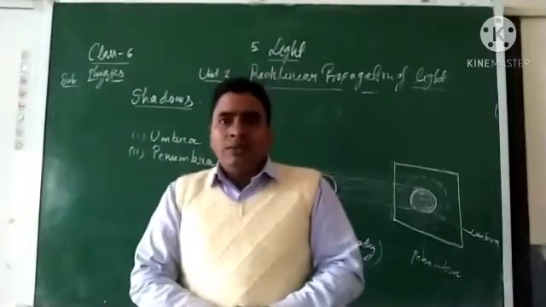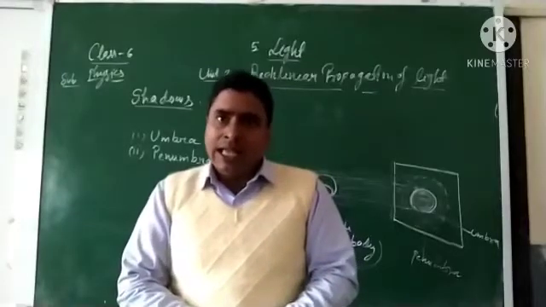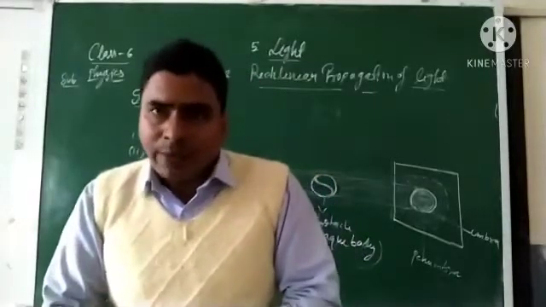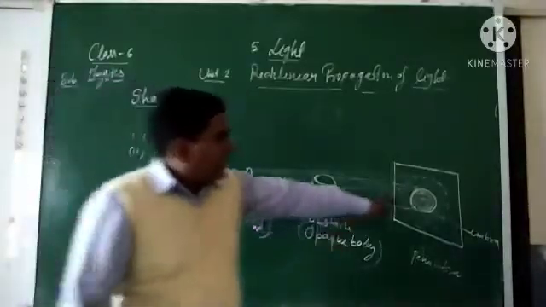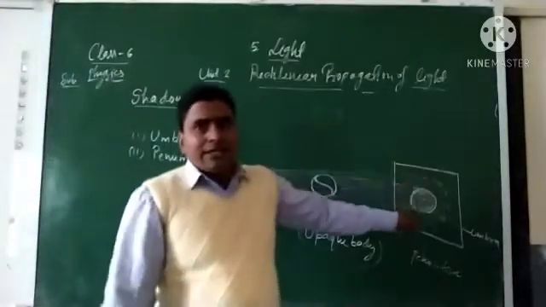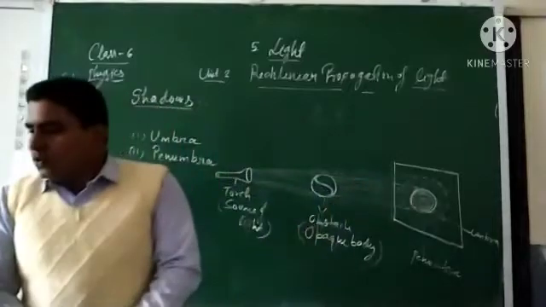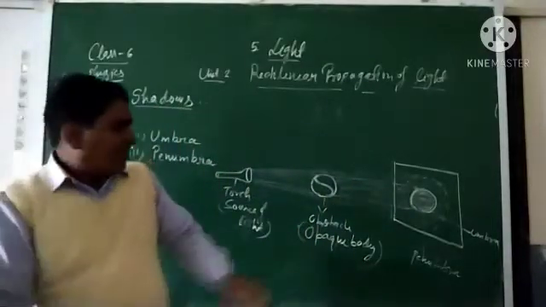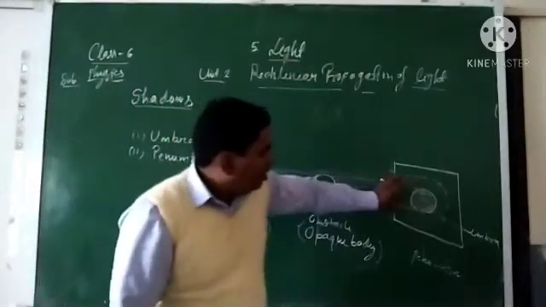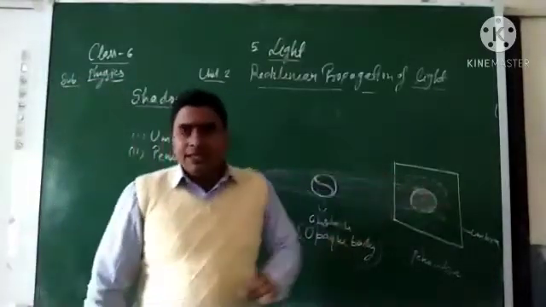Mostly dark region is umbra and partially dark region is penumbra. Umbra is a region of total darkness. This is called umbra. No ray of light enters in this region. See here, behind the wall, no ray of light enters in this region.